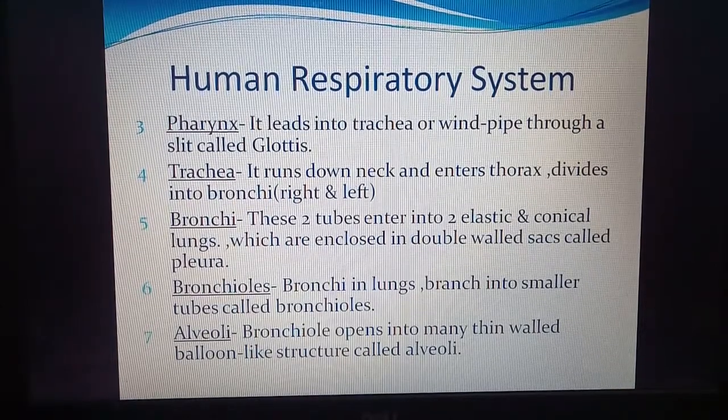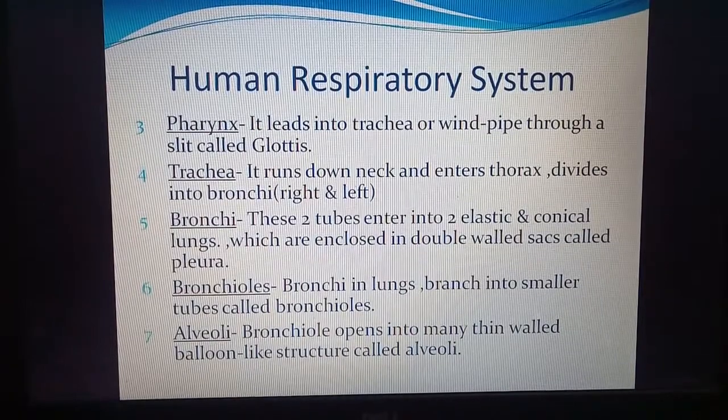The bronchi in the lungs finally branch into smaller tubes called bronchioles. So bronchi are big tubes, and they divide to form small tubes called bronchioles. Finally, there are very small bag-like structures which are called alveoli. So a bronchiole opens into many thin-walled balloon-like structures called alveoli. There are approximately 1 million alveoli in a lung.